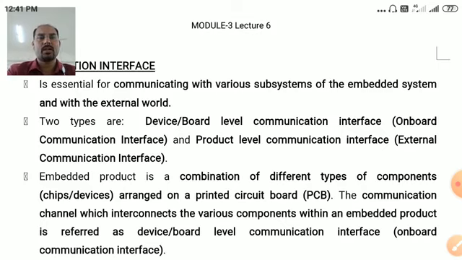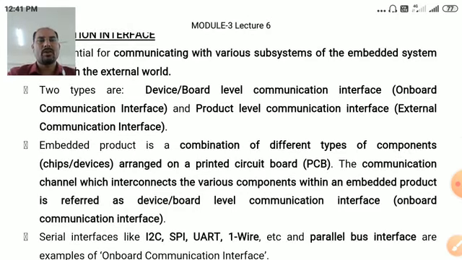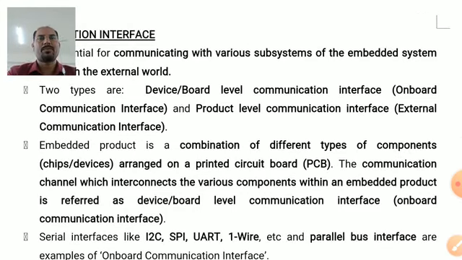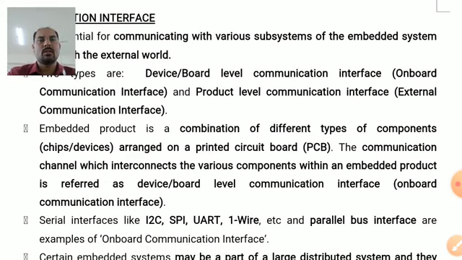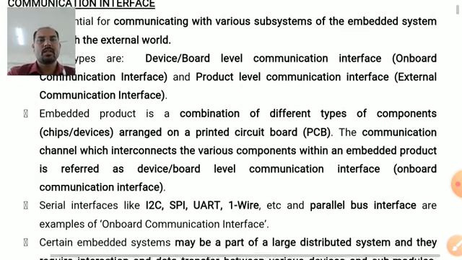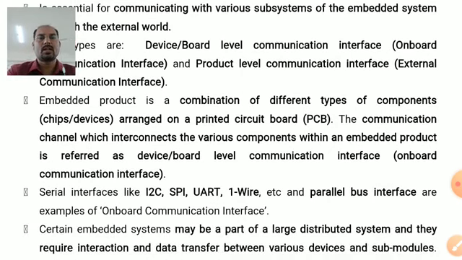This onboard communication interface is also called a device or board level communication interface, whereas external communication interface is called a product level communication interface. An embedded product is a combination of different types of components that are arranged on a PCB. The communication channel which interconnects the various components within an embedded system is called a device, board, or onboard communication interface. In the communication, there are two types.